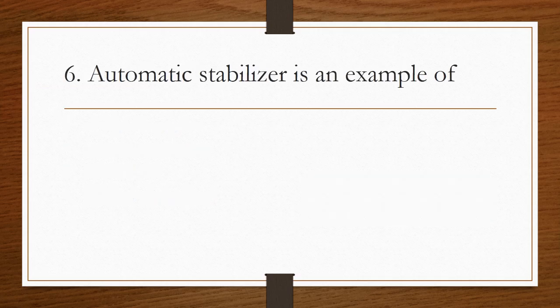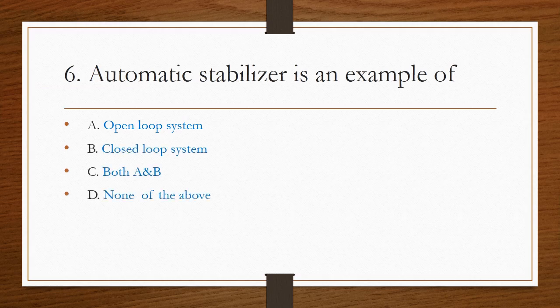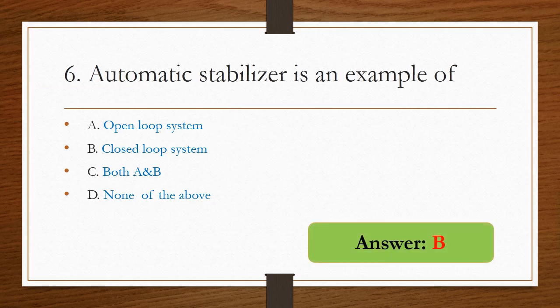Next question, automatic stabilizer is an example of open loop system, closed loop system, both A and B, and option D none of the above. So automatic stabilizer means then there will be definitely a feedback to stabilize the output voltage. So it is called as closed loop system. Option B is the right answer.